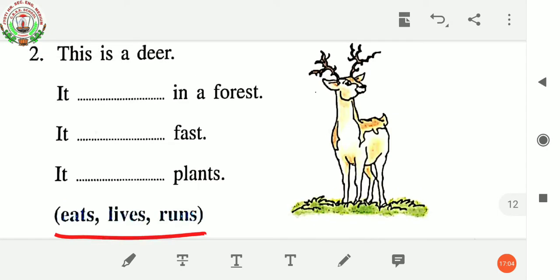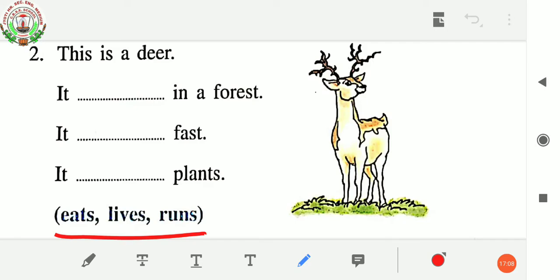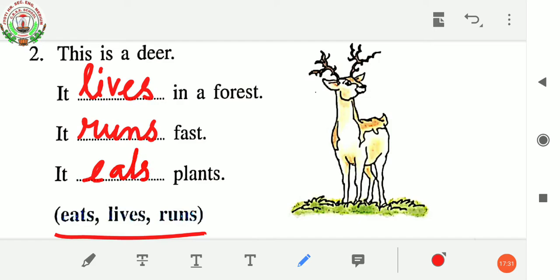So this is a deer. It dash in a forest. So in this place you have to write, it lives in a forest. Then it dash fast. So you have to write it runs fast. Then it dash plants. So you have to write over here, it eats plants.